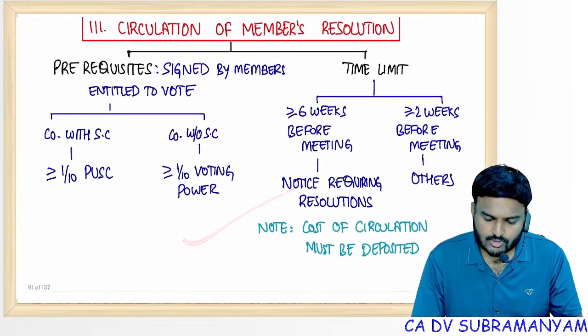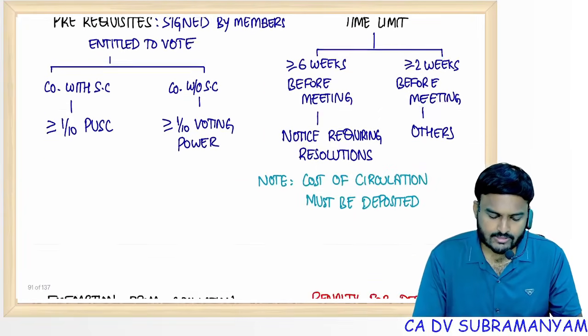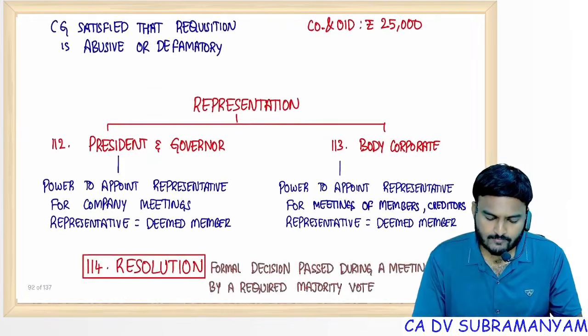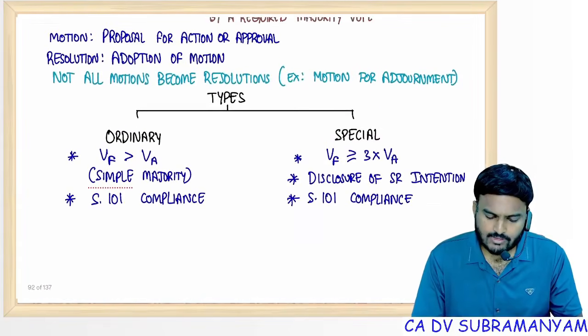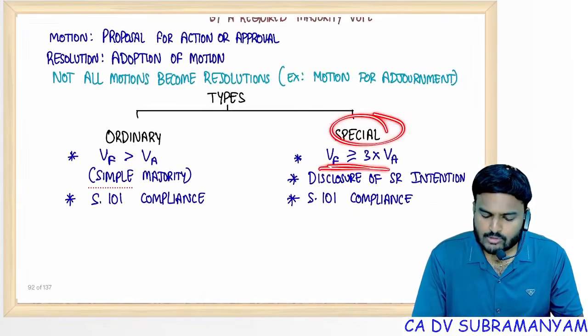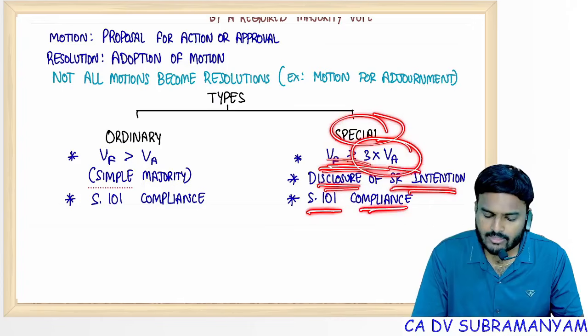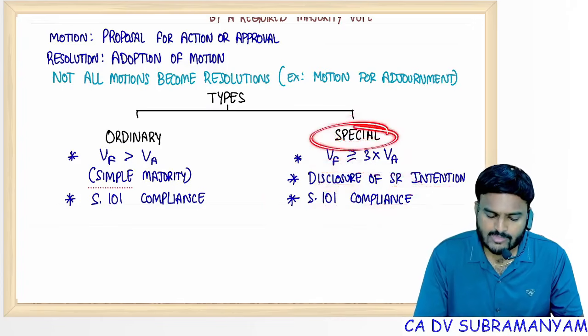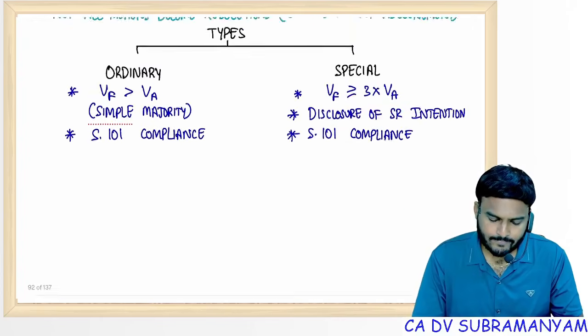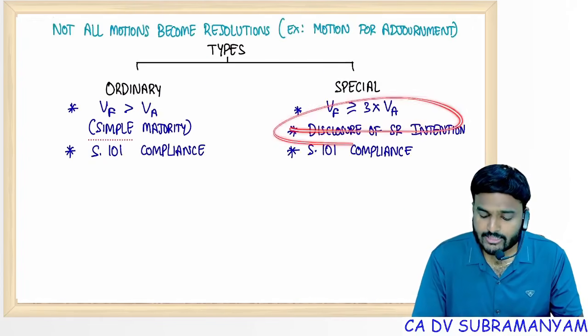Circulation of members' resolution, 6 weeks or 2 weeks, go through it. Criteria same for requisition also. Types of resolution: special resolution, votes in favor should be at least 3 times the votes against. Disclosure of special resolution intention and section 101 compliance is required, then only the special resolution is valid. Disclosure of special resolution intention is compulsory.